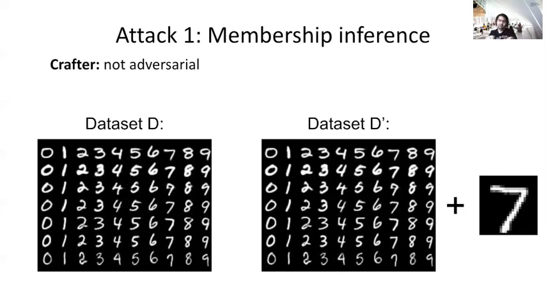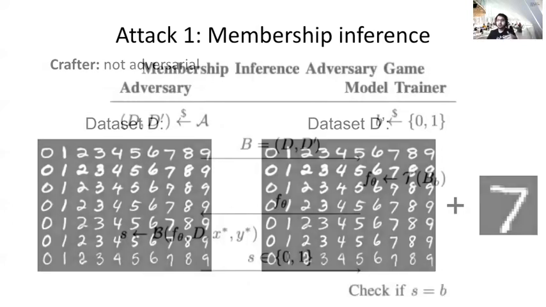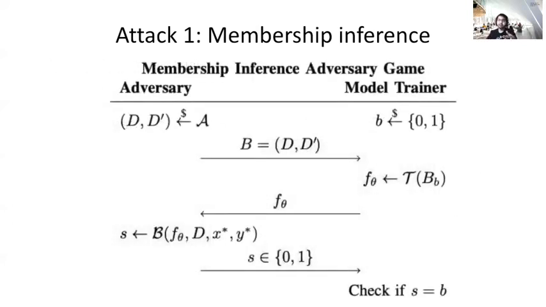And the crafter here is not adversarial, it just randomly picks a sample from the underlying distribution, which is very similar to how membership inference attacks work. In the paper, we model this setting as a game between the adversary and the model trainer, but in this talk, I'm not going to go into that.